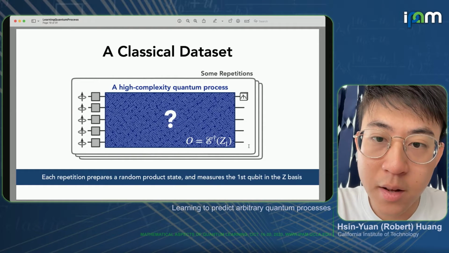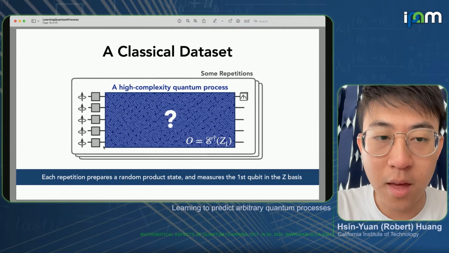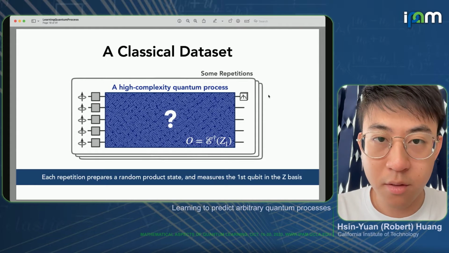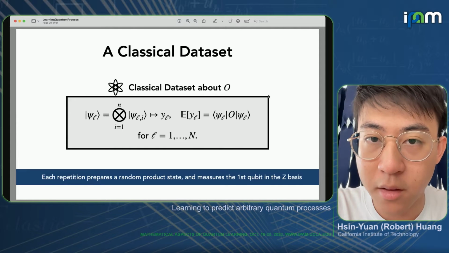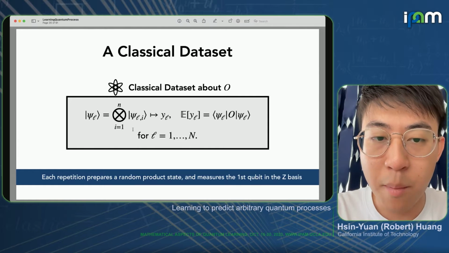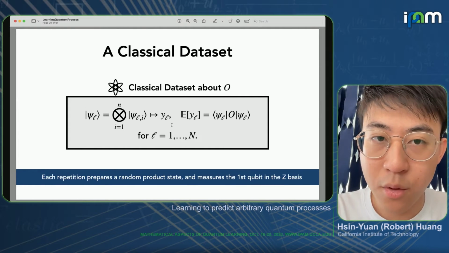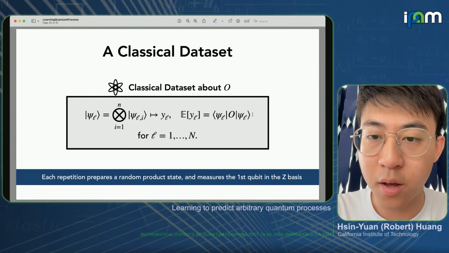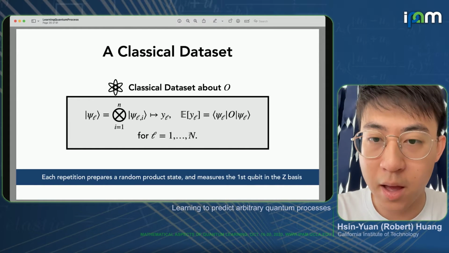We're going to focus on a classical data set, which considers throwing in, say, random product states, and then we just measure the first qubit in the Z basis. So now this classical data set tells us about this unknown observable O that we would like to learn, because this essentially just contains a bunch of random product states mapping to a value y_l, which is either 1 or -1, such that the expectation value of y_l is equal to the true expectation value of the observable on the input state psi_l.